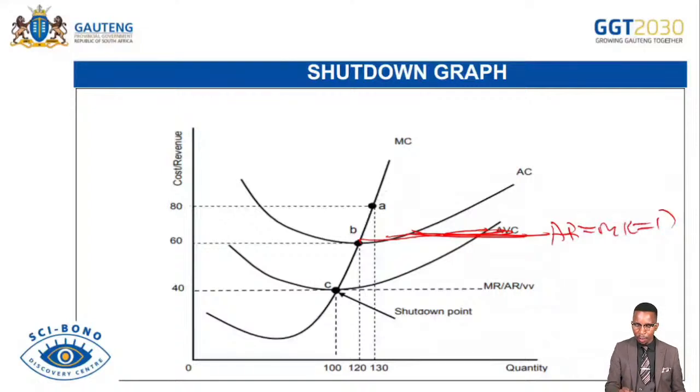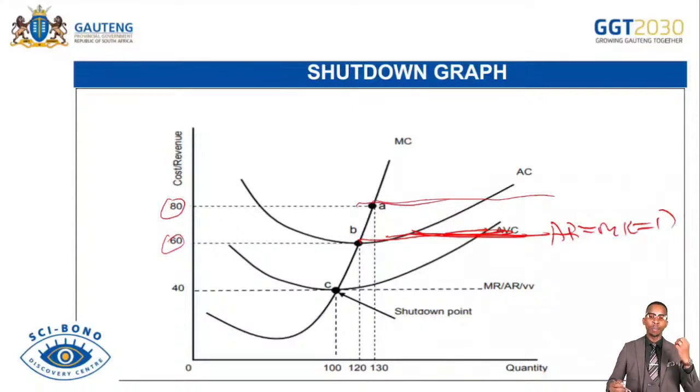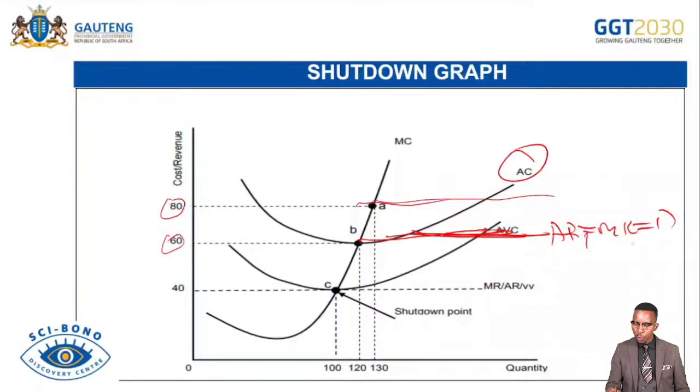Let's assume this is our revenue curve also. So our costs were 60, revenues were 80 initially here. So the firm was making economic profit. Then the profit was reduced to normal profit when new firms entered the market. So when the profit is reduced, it goes to normal profit. That's when you see your AC turning along your AR1. So you see AR1, MR1, and D1. So if your AC is turning along your AR1, MR1, and D1, that means the firm is making a normal profit. That simply means that the profit that was enjoyed above here has been reduced to the normal profit.